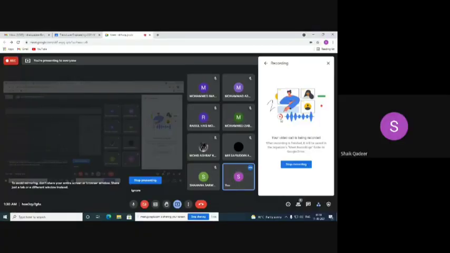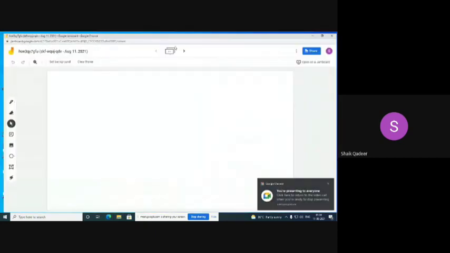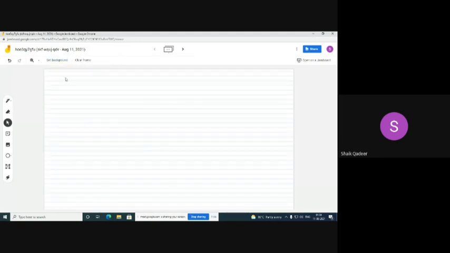Start with thermistor. Any idea about thermistor? Temperature. Yeah, it senses the temperature. Thermistor. Resistor.